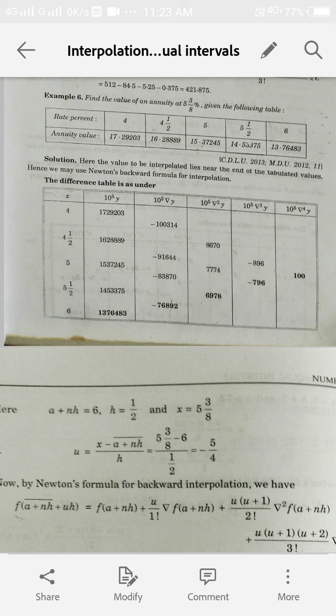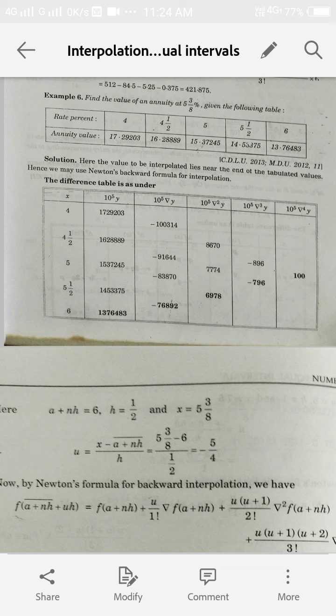find the annuity at 5 and 3/8, and we see that this value lies near the end of the table. So again here we use Newton's backward interpolation formula. First of all we construct our difference table, and we take the values of x as our first column. In the second column, the values are given in fractional or decimal form, so to avoid complications in our calculation, we multiply them by 10 raised to the power 5, so that the decimal is removed. So the second column is 10 raised to the power 5 into y, you can say y or f(x).